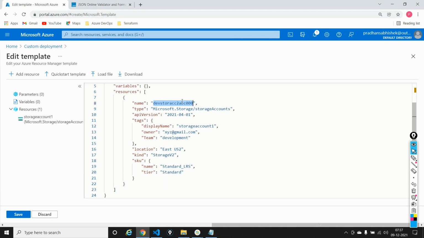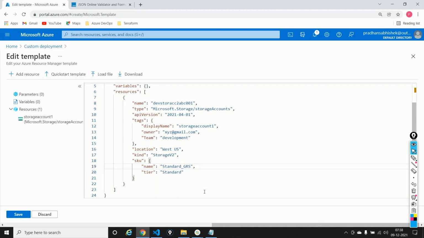He says, okay, I'll edit this name, edit the location, something like West US 2, not East US 2, and edit this one to GRS. Then deploy it.